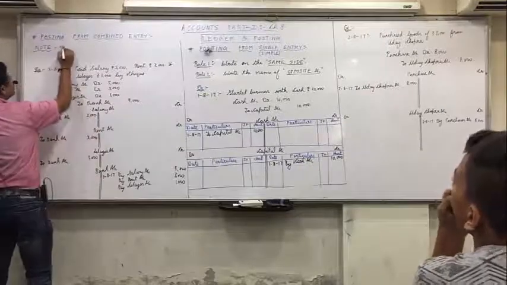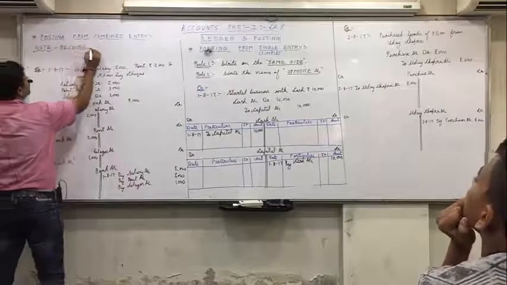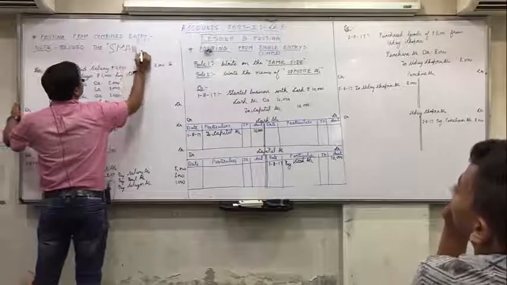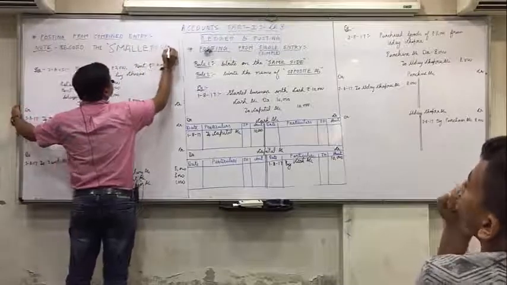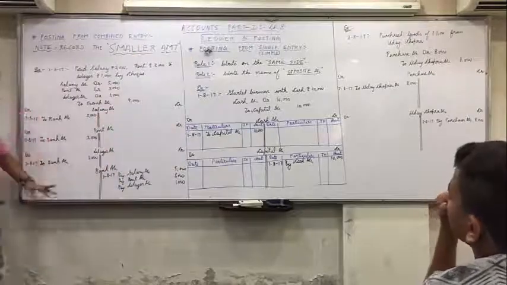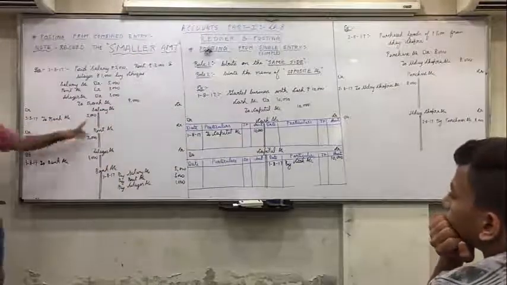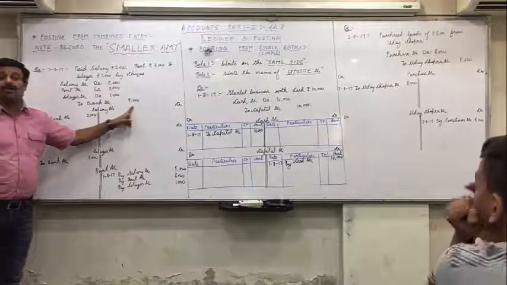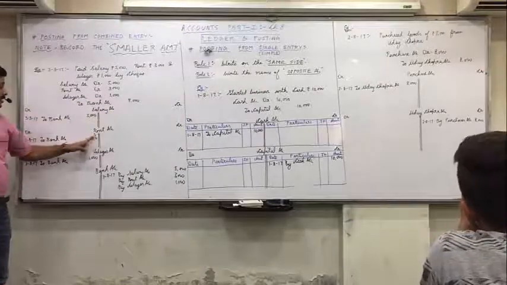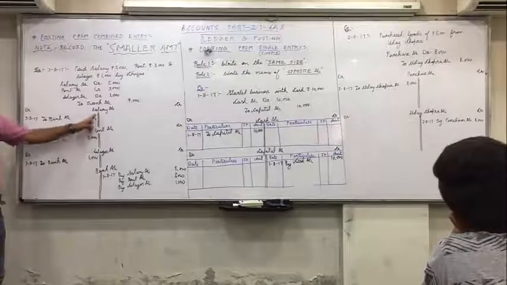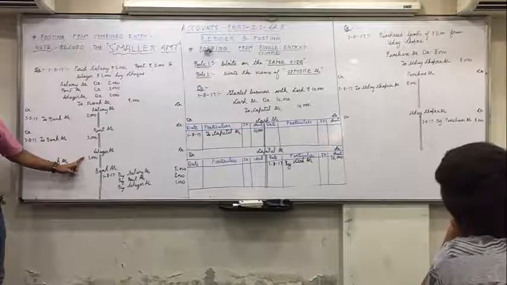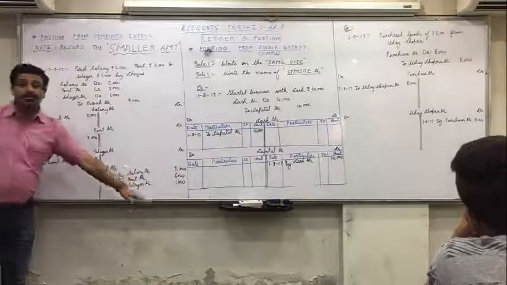So you remember that, record the smaller amount. I'm writing in big letters, but smaller. You'll remember that: record the smaller amount. Like salary account debit side to bank, so 5,000 or 9,000, which one is smaller? 5,000. Confusion clear. 3,000 in rent or 9,000, which one is smaller? 3,000. In wages account debit side to bank, 1,000 or 9,000? 1,000. Smaller means out of those two amounts, whichever is smaller.